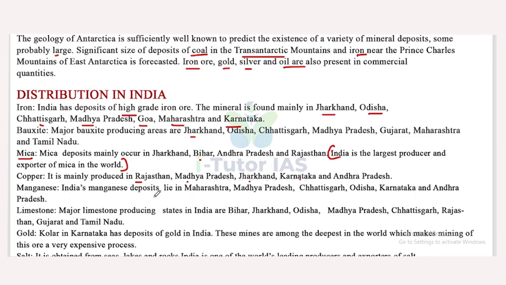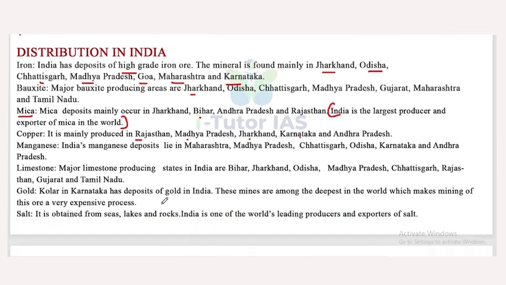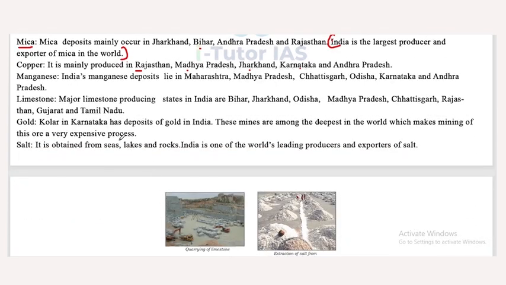India's manganese deposits lie in Maharashtra, Madhya Pradesh, Chhattisgarh, Odisha, Karnataka and Andhra Pradesh. Now, limestone. Major limestone producing states in India are Bihar, Jharkhand, Odisha, Madhya Pradesh, Chhattisgarh, Rajasthan, Gujarat and Tamil Nadu. Next one is gold. The Kolar region in Karnataka has deposits of gold in India.